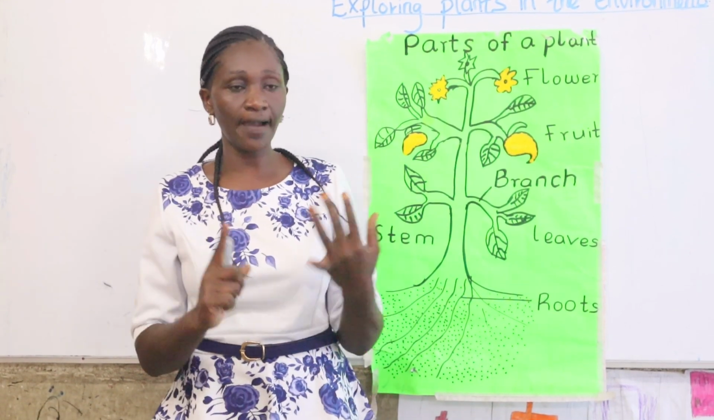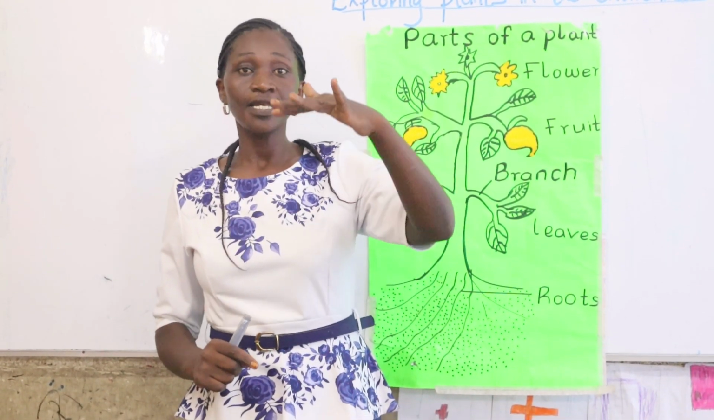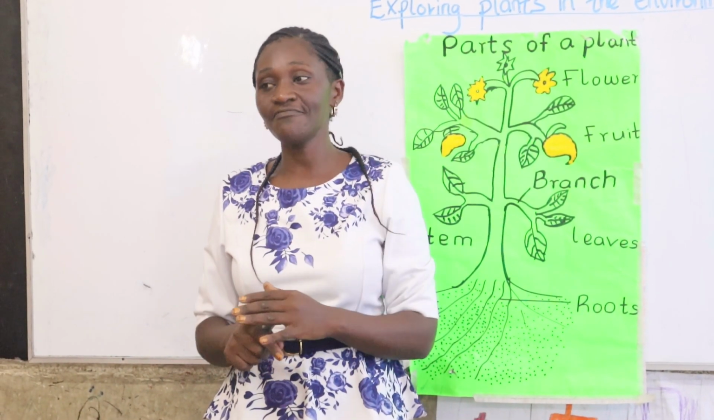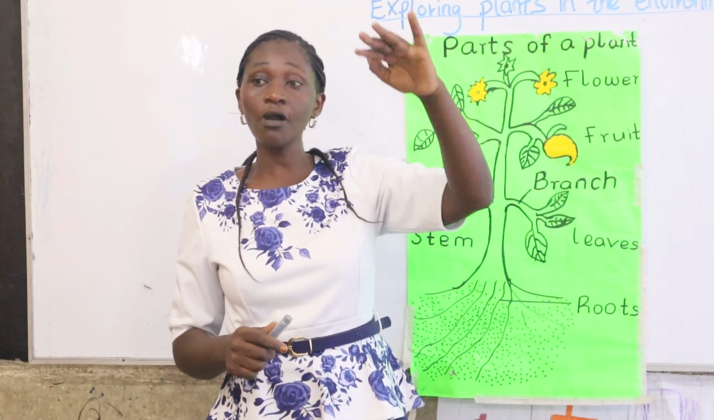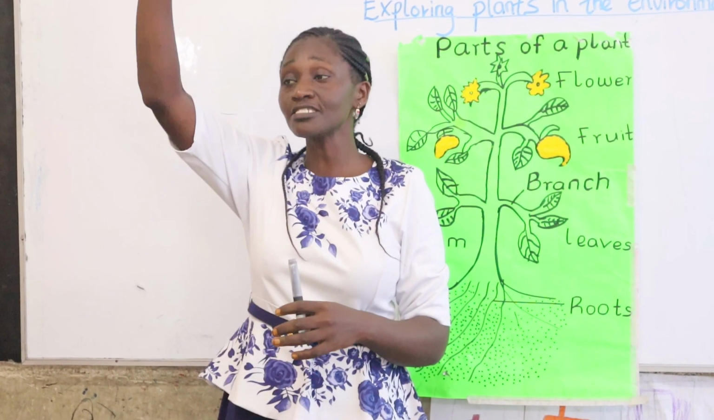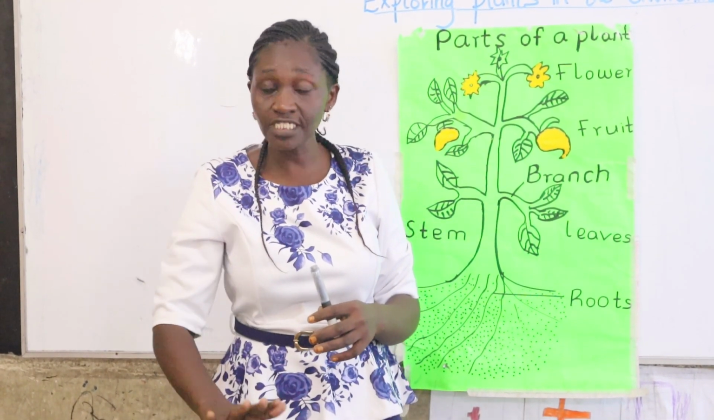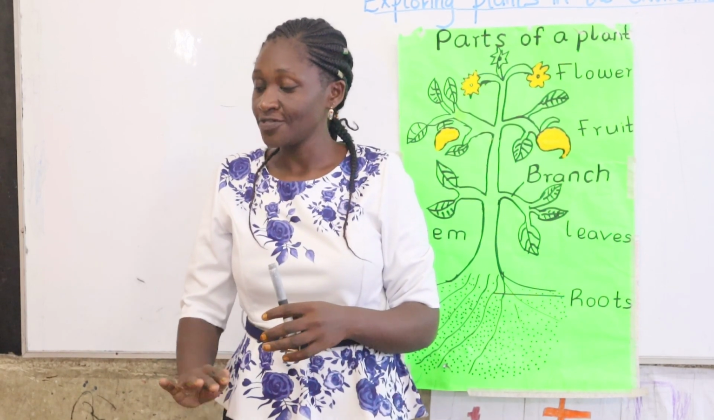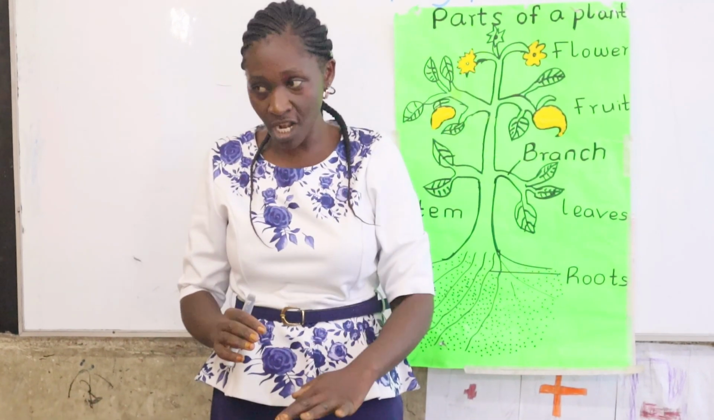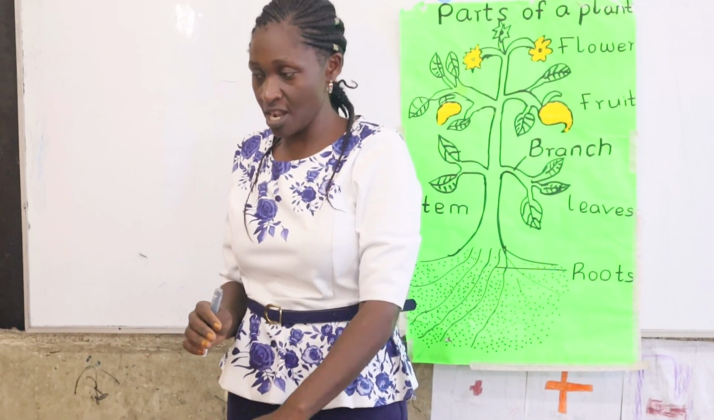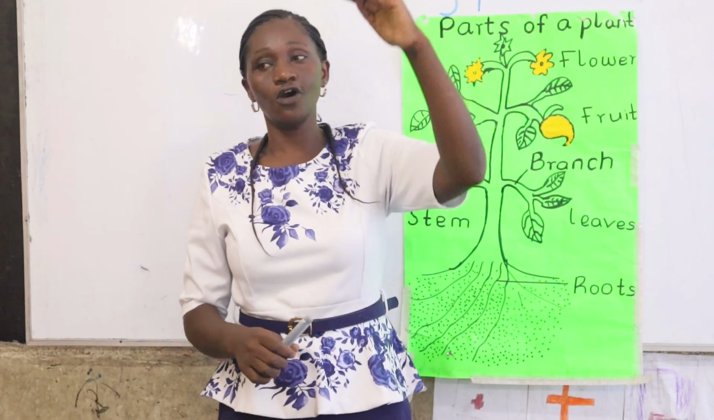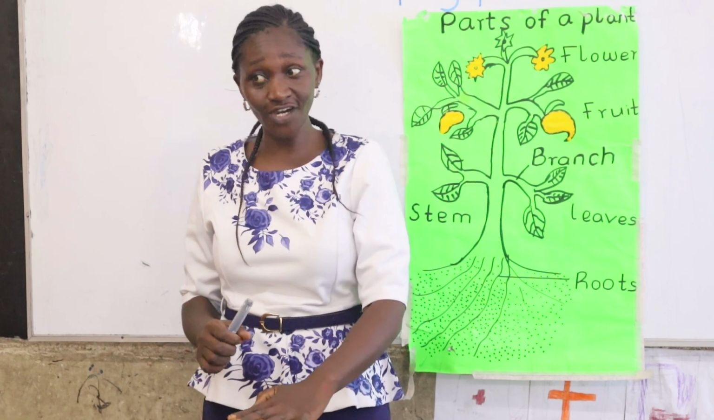In a farm, we have maize plant. Maize plant is big. We also have banana plant. It is also big. What about bean plant? Is it big or small? It is small. What about carrot plant? Is it big or small? Small. What about cabbage plant? Is it big or small? Big. It is big.